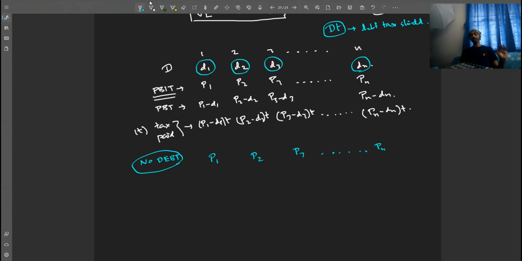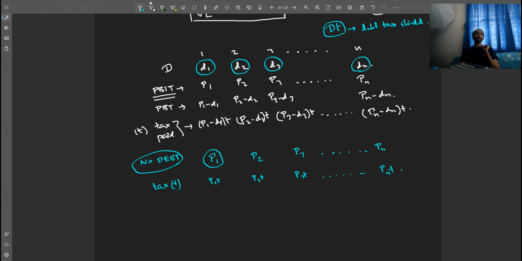These are the profits which remain. There are no interest payments, so the entire taxability will be on this entire profit. So taxes paid in the second case when there is no leverage or no debt, let's say the tax rate is T, become P1 into T, P2 into T, P3 into T, till Pn into T.